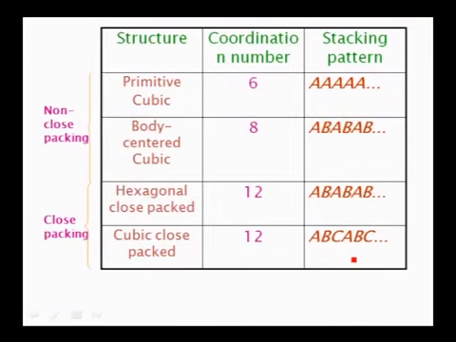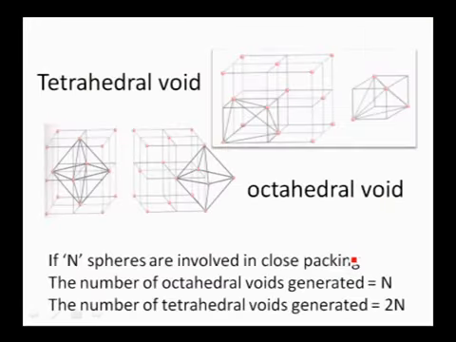And coming to cubic close packing as well as hexagonal close packing, which are the closest packings in the crystal lattices. In these two packings, the coordination number of the constituent particles is 12. Hexagonal close packing has AB-AB type arrangement, whereas cubic close packing has ABC-ABC type arrangement.